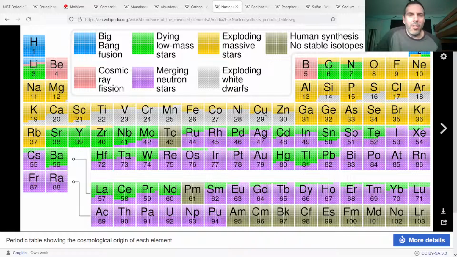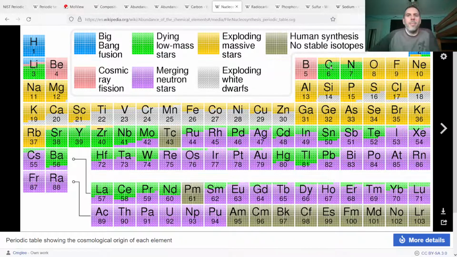Everything else is created through various stars, low mass stars, exploding supernovae or whatever. So it shows up here, carbon. How you get carbon is exploding massive stars or dying low mass stars.